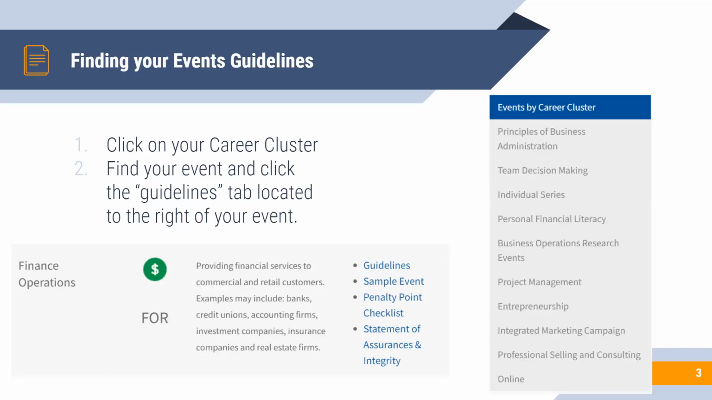How to find your events guideline. You go to the DECA website, you find your career cluster. My career cluster is business operations research events. You click on that and you scroll down and find your event. My event is finance operations, and located to the right of that is the guidelines. You just click on it and it has your guidelines.